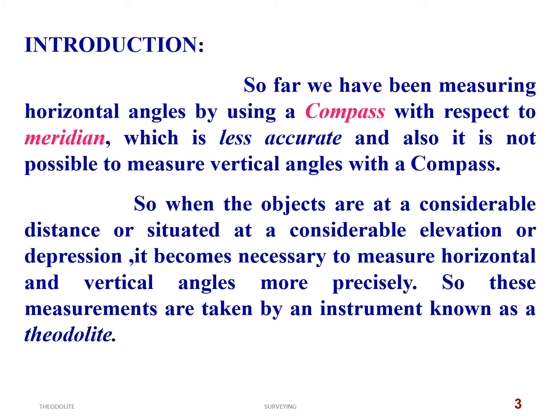Because the theodolite is fitted with a telescope that can be rotated in a vertical plane, so you can bisect an object which is below your station level, and similarly an object which is at a much higher level than your station level. Whereas with the compass you cannot, because there is an objective vane and an eye vane which are fixed. You can only see through the slit if the object is at almost the same level, or a little lower or higher than your compass instrument top level.